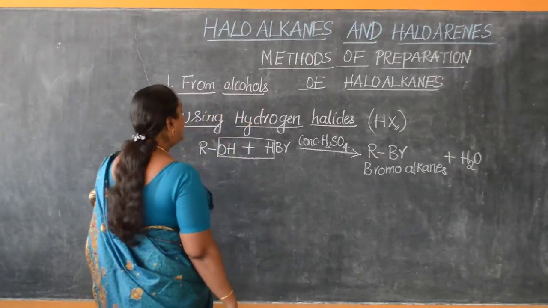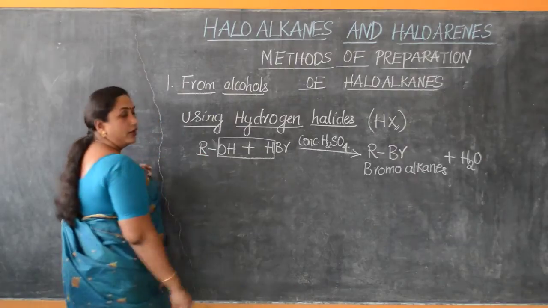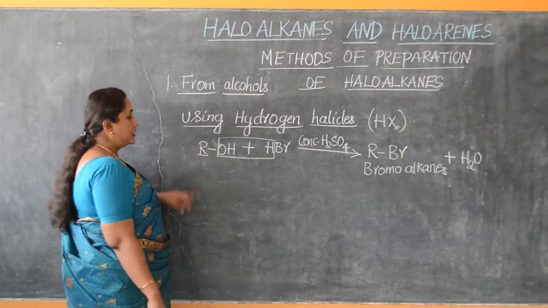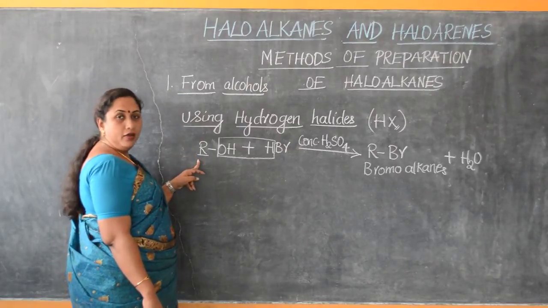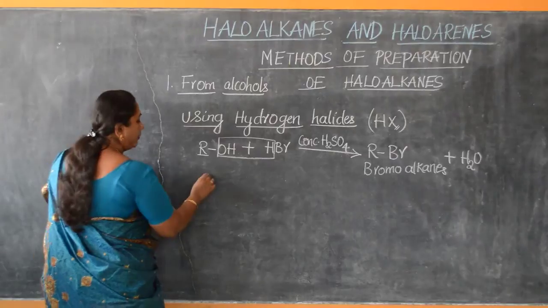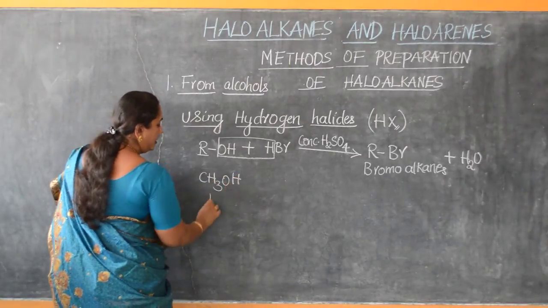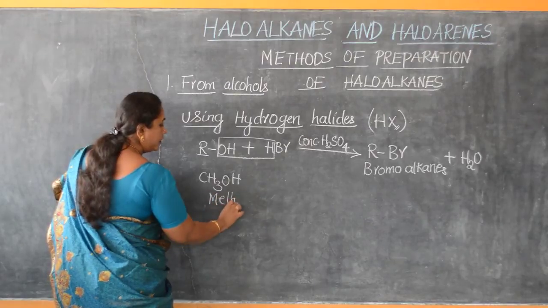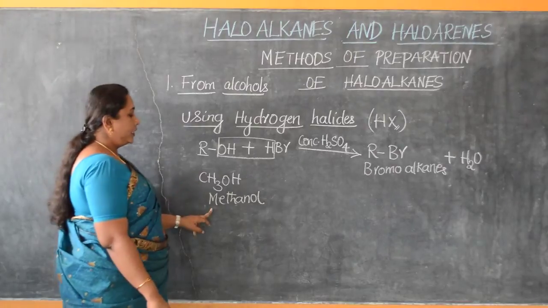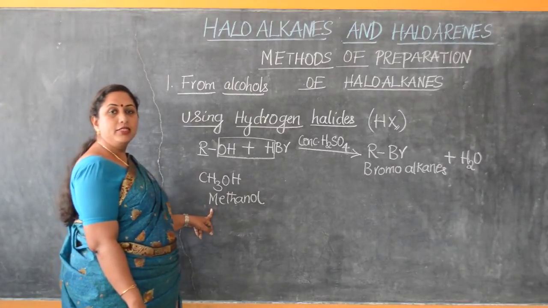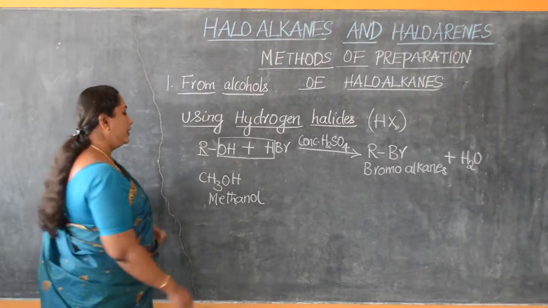Now let us take up an example for this. Let us write the general reaction with an example case by replacing the R with CH3. CH3OH is methanol. Methanol is its IUPAC nomenclature. Methyl alcohol will be its trivial nomenclature.